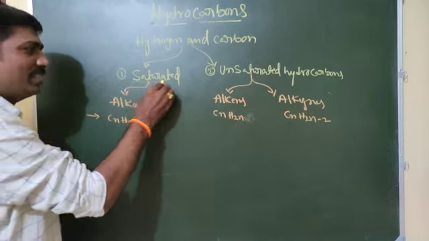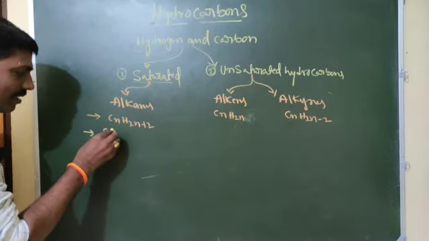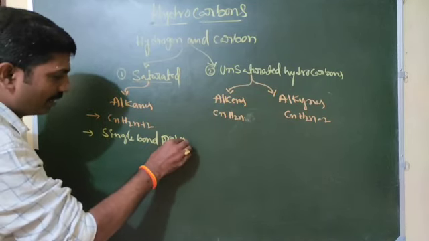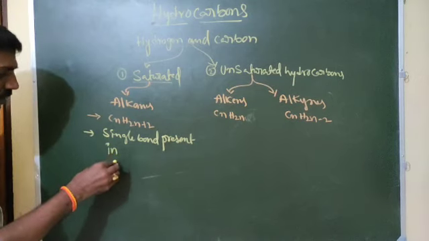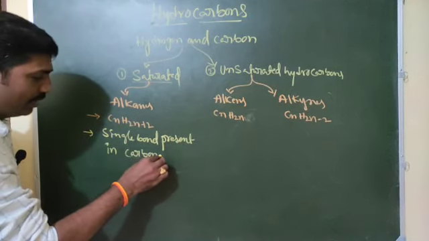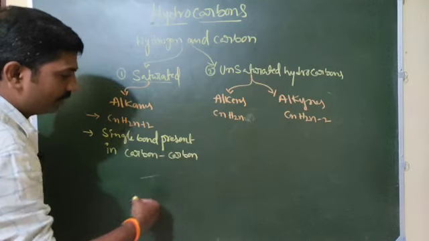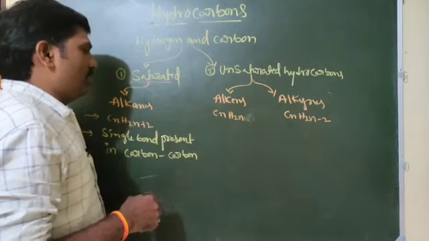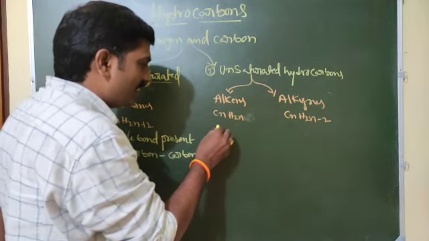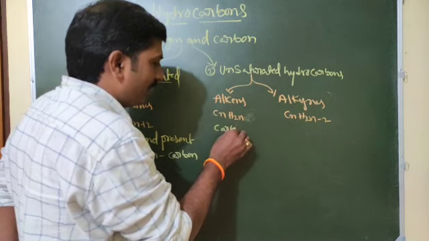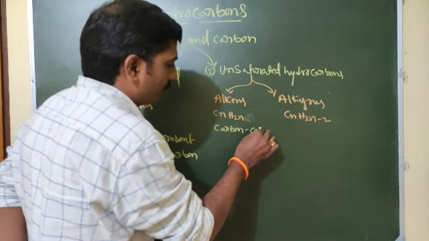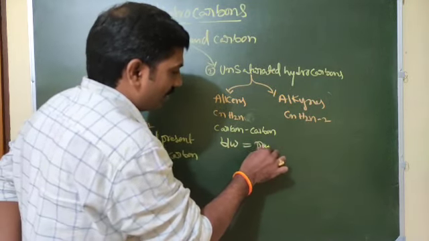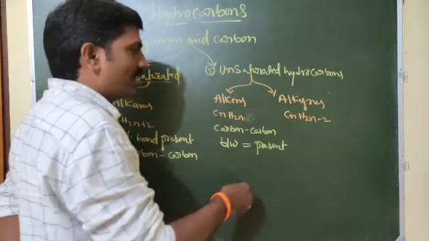So this is the saturated and unsaturated. Saturated means single bond present between carbon and carbon. So that we will call alkanes, saturated. Unsaturated means a double bond present between carbon and carbon, that is alkene.